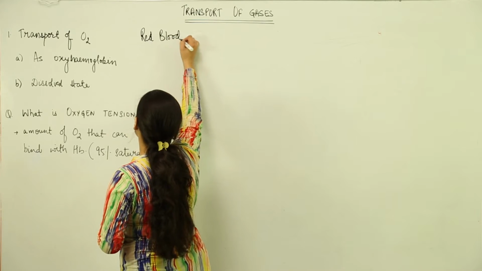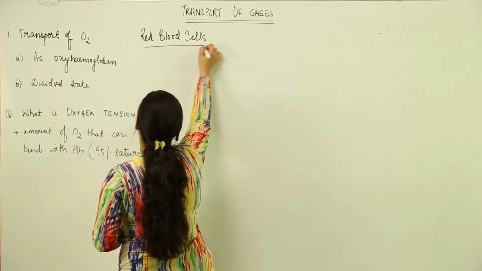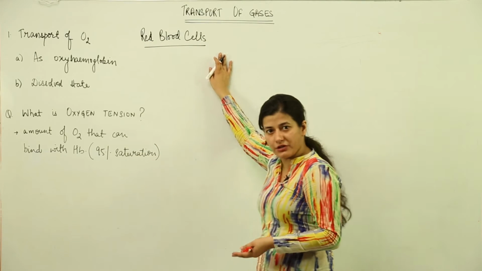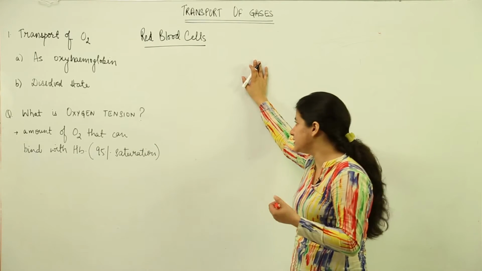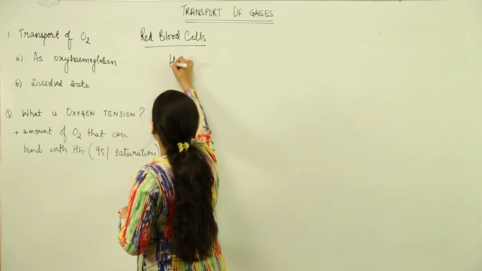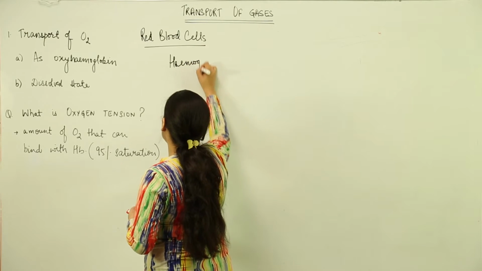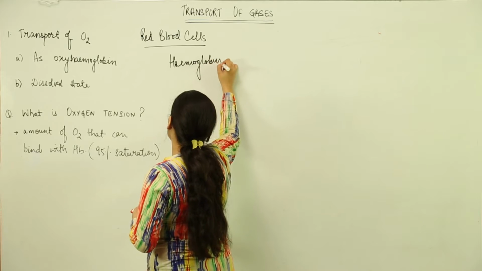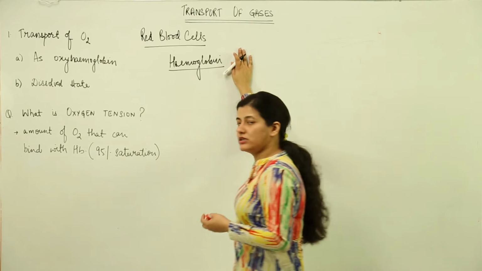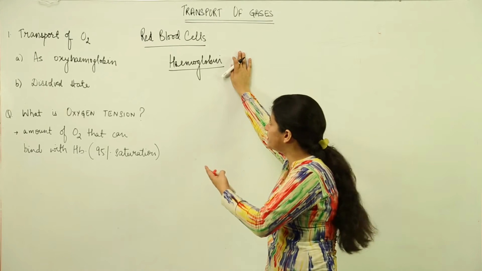The red blood cells of our blood do not have a nucleus, they get rid of their nucleus. What they have is hemoglobin. Now hemoglobin is a colored pigment, a protein, a globin molecule which has a heme group attached to it.